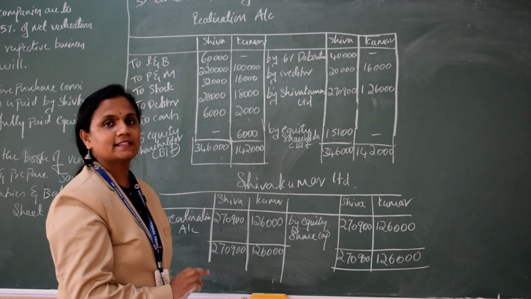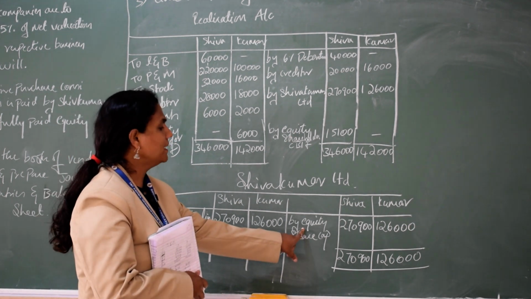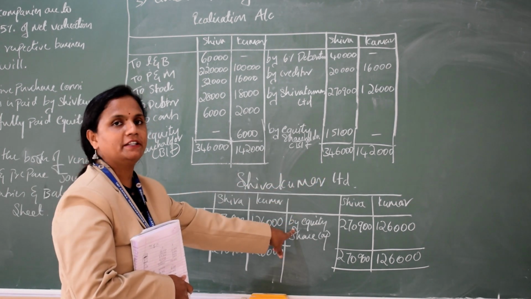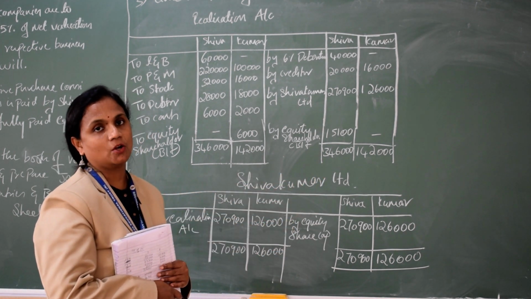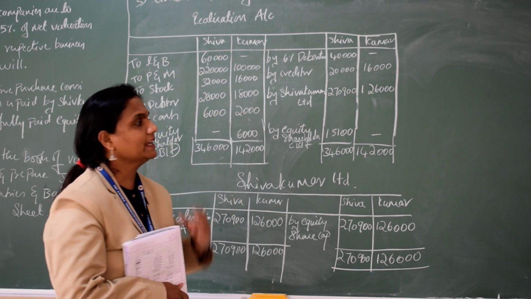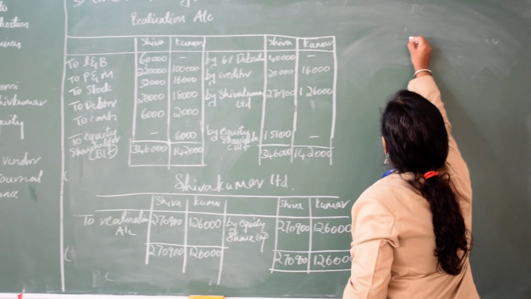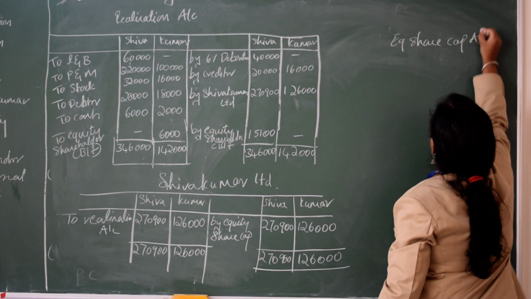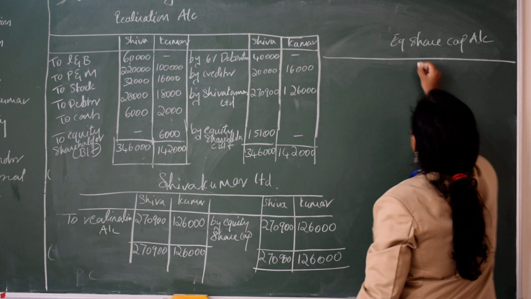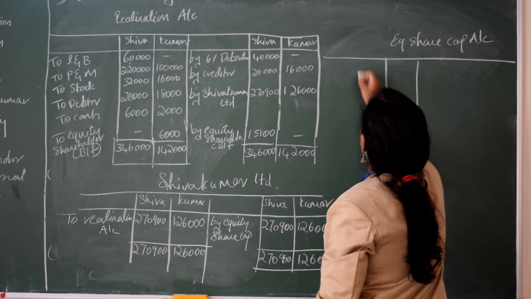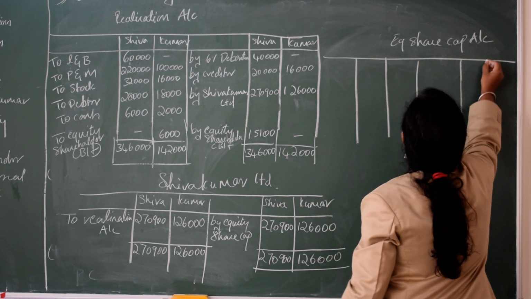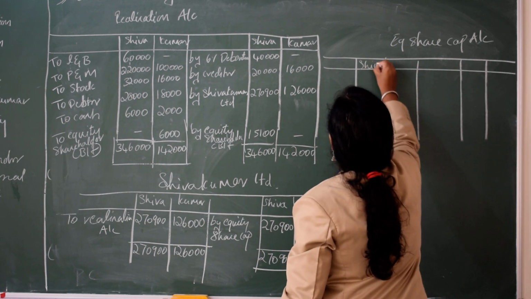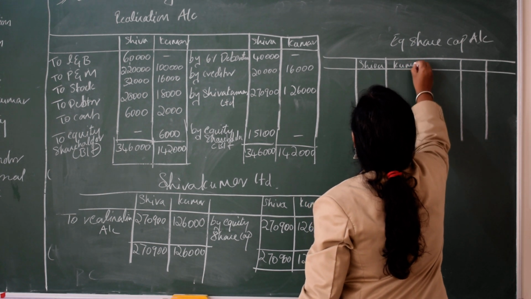Now the last ledger account you have to prepare: there will be as many accounts as there are items on the credit side. Here there is only one, the equity share capital account. So we have to prepare the equity share capital account. Again here we will have two amount columns, one for Shiva and the other for Kumar.